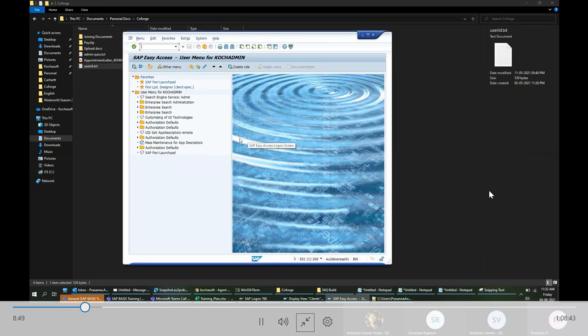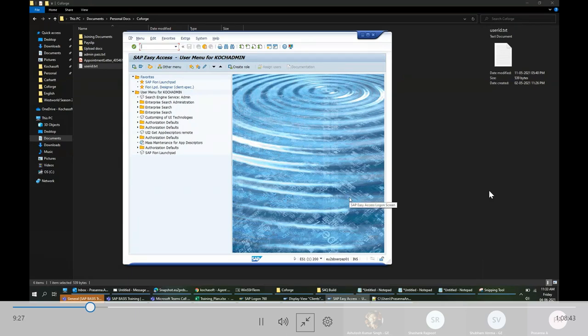So what they will do is, this 200 client is for Ashok Leyland, right? Now they will create a new client specifically for John Deere. Ashok Leyland users will log into the 200 client and run their business, and John Deere users will log into the 300 client. Whatever data changes you make in 200 will not be visible in 300, and similarly, what is in 300 will not be visible in 200.